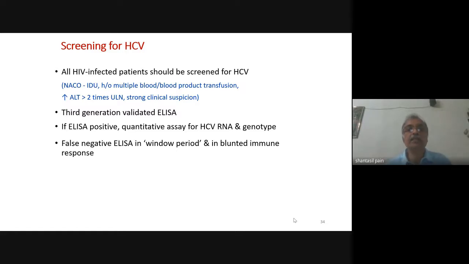False negative ELISA in the window period and in blunted immune response. What does this mean? Now, if you suspect acute hepatitis, you must remember that when the patient is having features of acute hepatitis, the HCV antibody may be negative. The HCV antibody appears after a variable period of 2 to 12 weeks, usually after more than 8 weeks of acute infection. So during acute infection, if you suspect acute HCV infection, you should always ask for an HCV RNA. And in severely immunocompromised patients, the HCV antibody may be falsely negative, but the incidence is very, very low.